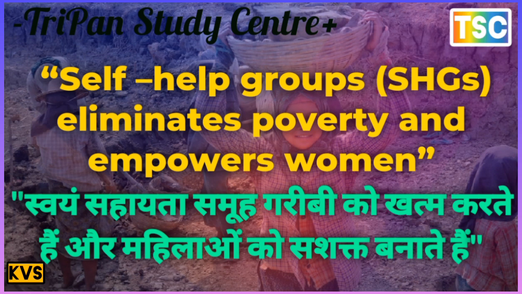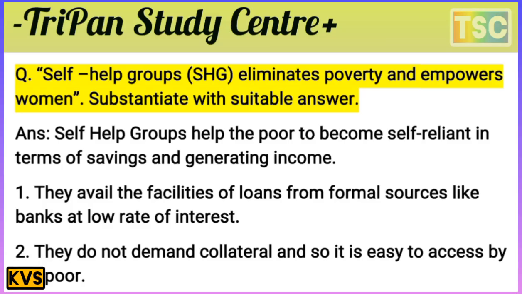Next question arrives here. That's important. The question: Self-help groups (SHGs) eliminate poverty and empower women. Substantiate with a suitable answer. This is a most important question from the exam point of view. Self-help groups eliminate poverty and empower women.